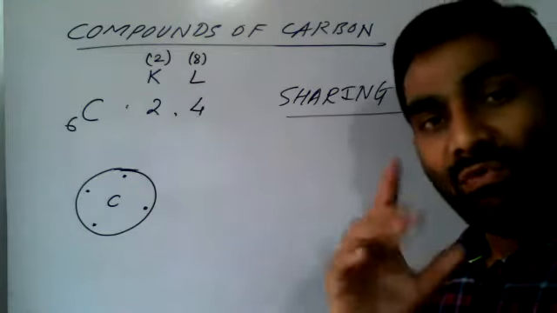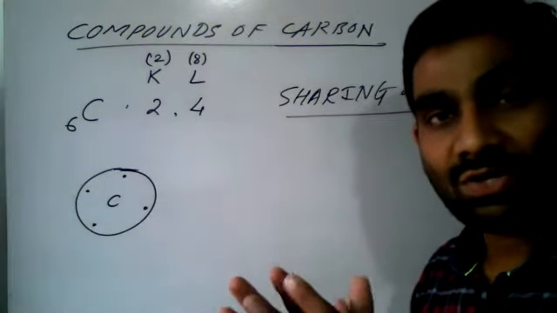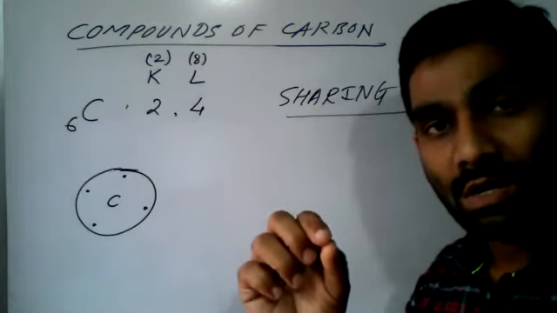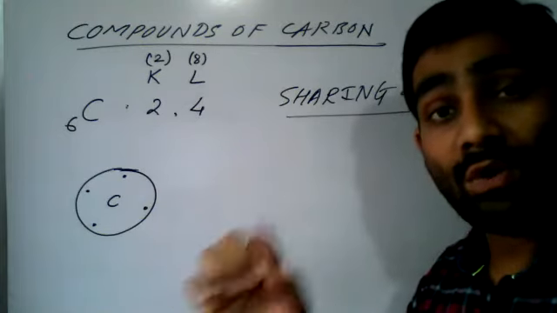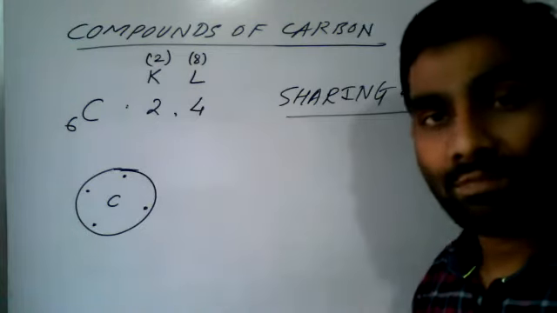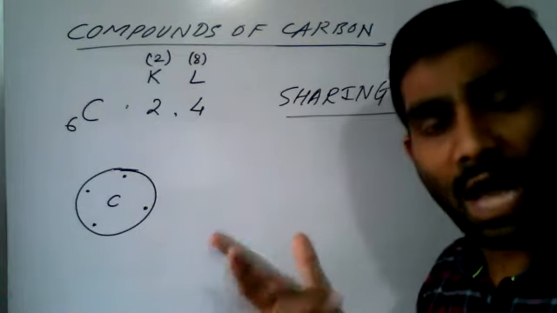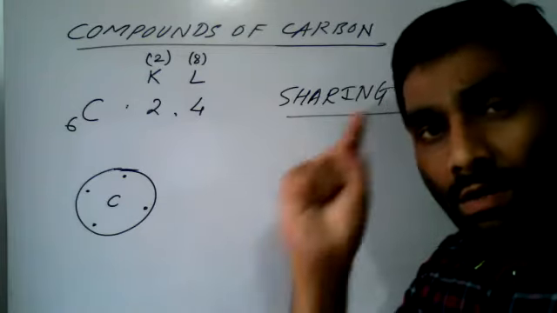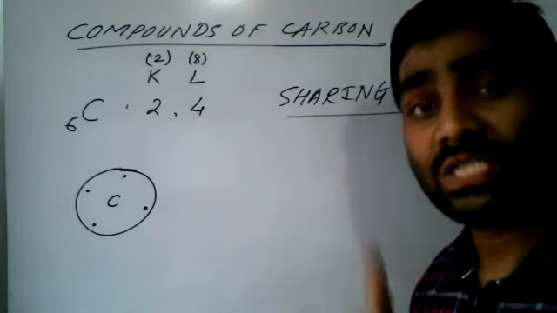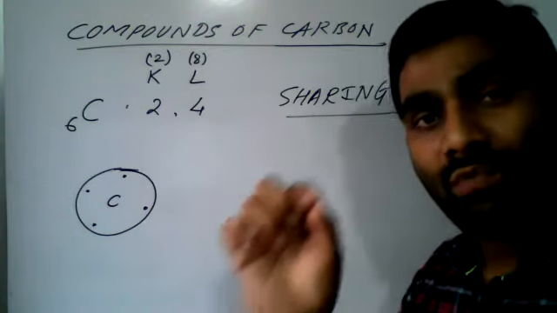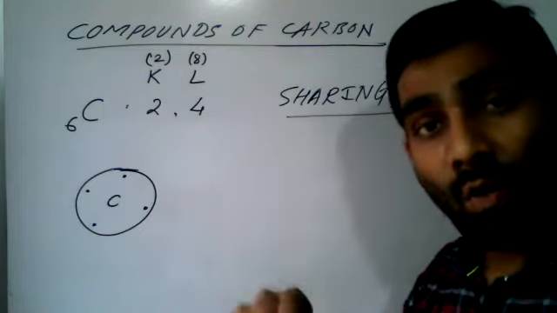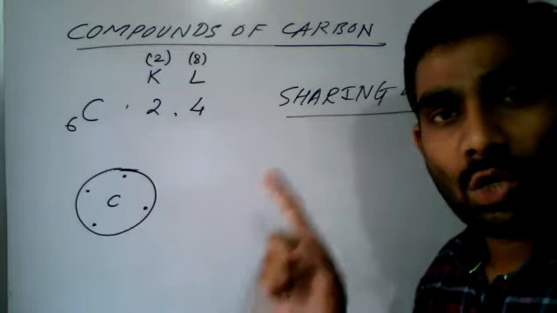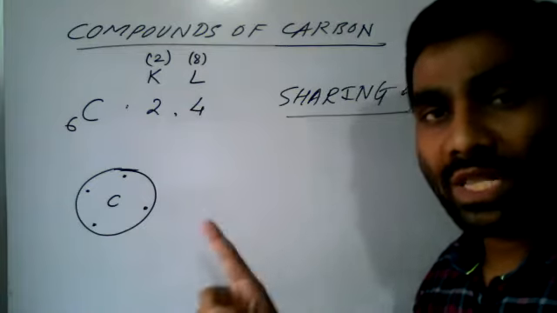If we know the electronic configuration of an element, we can easily tell theoretically the number of bonds it forms.